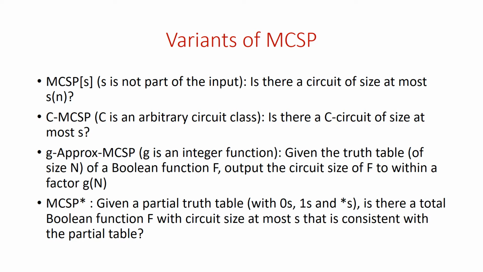So instead of giving the complete truth table of a Boolean function, you might be given a partial truth table with zeros, ones, and stars. And you might ask whether there's a total Boolean function f with circuit size at most s that is consistent with this partial table. So several of these variants have been studied in detail, and there's an interesting network of relationships between them that I don't have time to go into, but it's just an indication of the richness of MCSP.